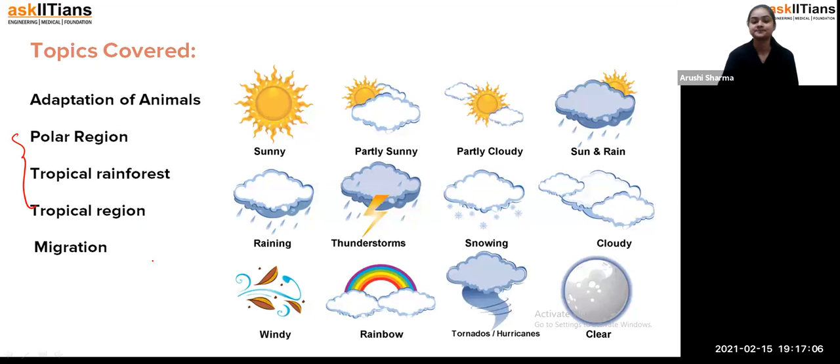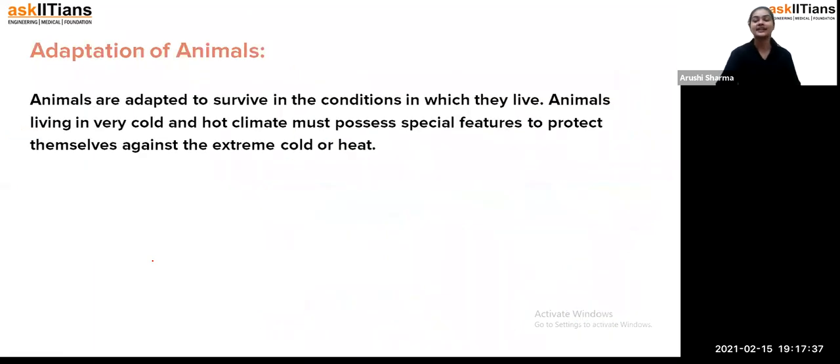Fine, students. If you have noticed, in any place which is very cold in nature, the animals we observe there have fur, a woolen kind of skin, so that they don't get cold, because it is a cold temperature there. So we'll see how the animals are adapting to the nature or the region where they are living. So just starting with the session now. It's the adaptation of animals, like how they are surviving in different areas.